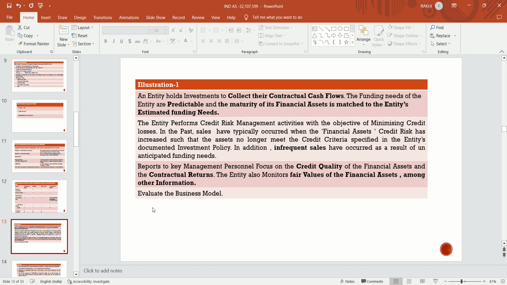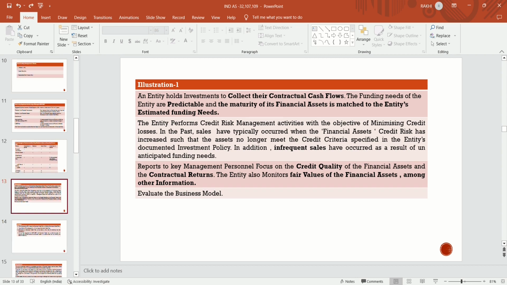Suppose the entity needs funds after 6 months to do a project. What does the entity do? Its intention is to park some amount for 6 months in such a way that at the time of maturity the entity will fulfill its need.